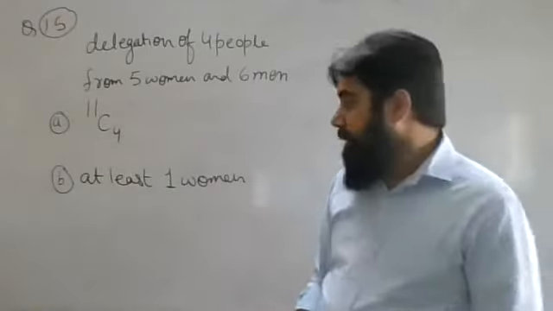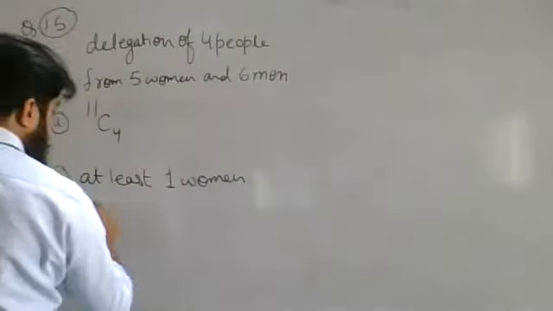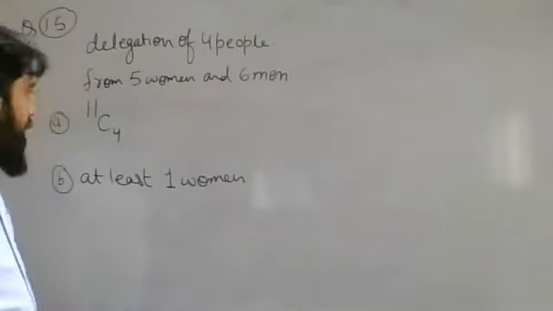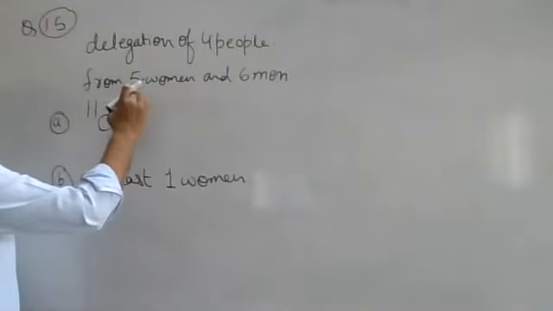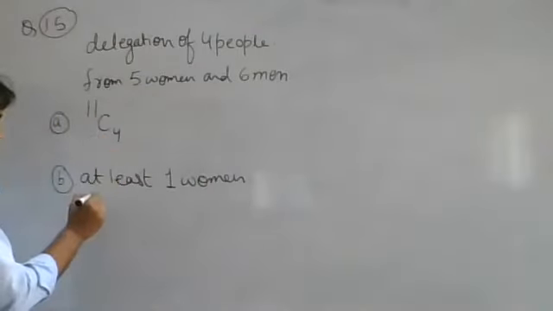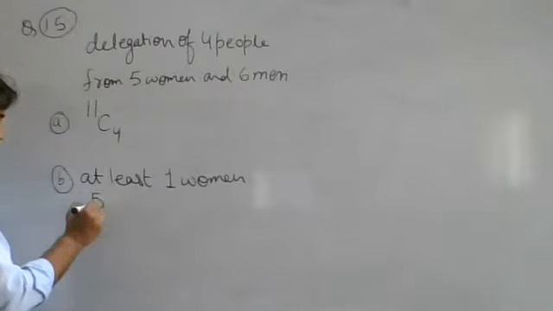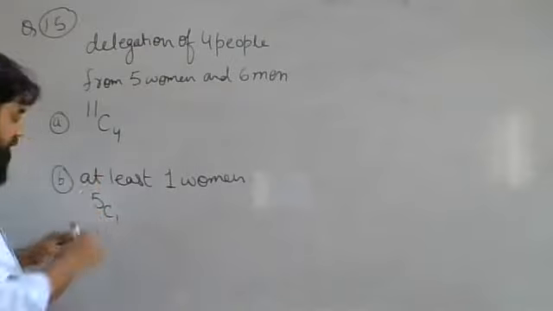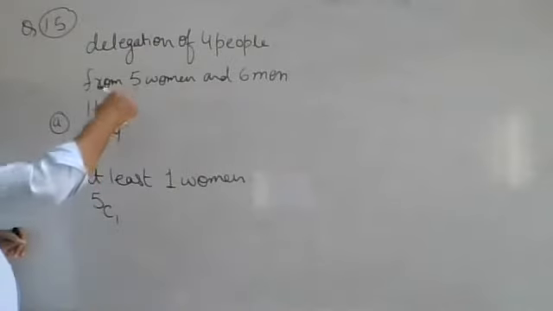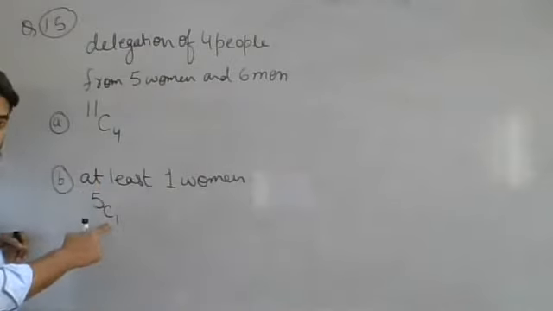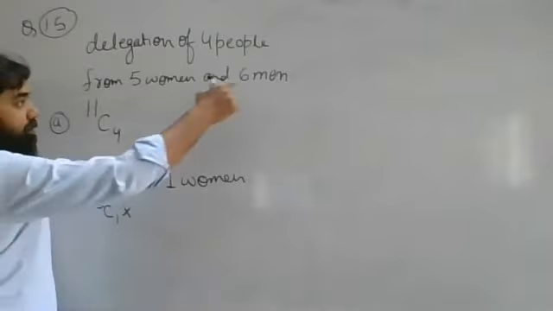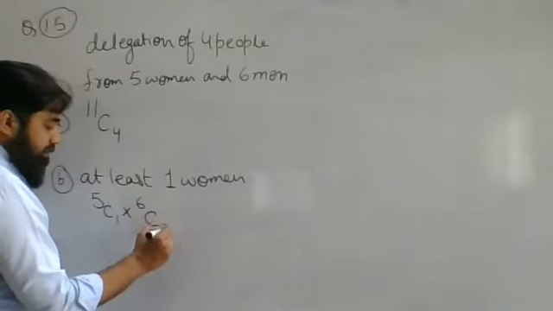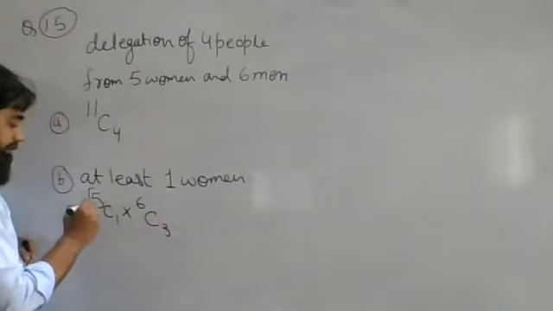So how will I do the working? I have got 5 women, so I can say 5C1. I'm selecting only 1 woman from 5, so from 6 men I am going to select 3 men.